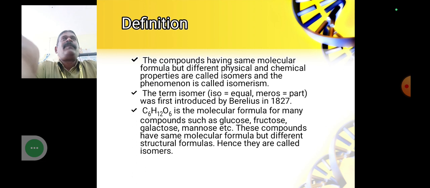For example, glucose, fructose and galactose all have the same chemical formula, but they are exposed as different chemical configurations or structures. So these compounds have the same chemical formula but different structural formulas. Hence they are called isomers. Am I correct? All have the same chemical formula but show different chemical structure or chemical configuration.